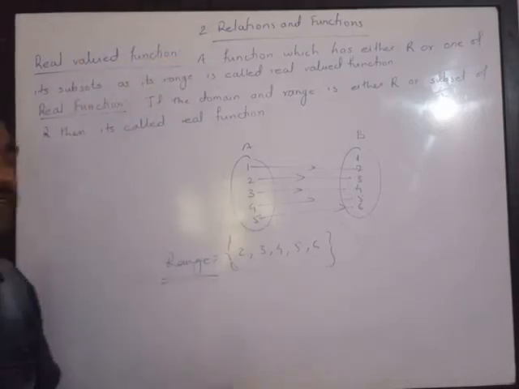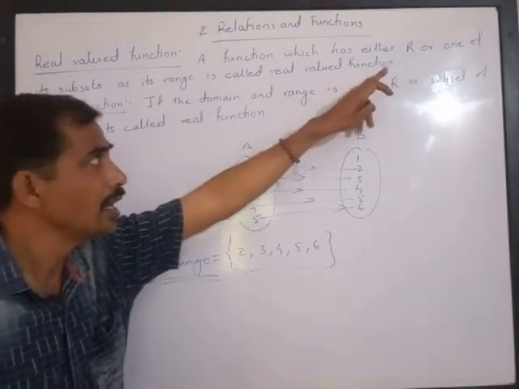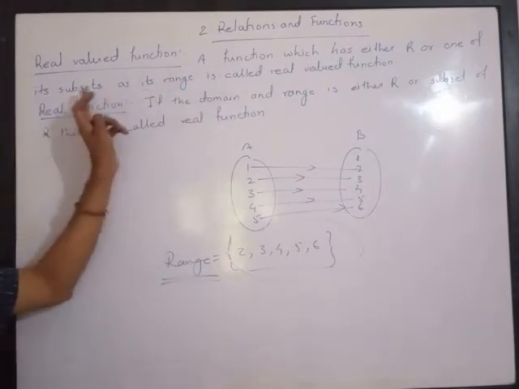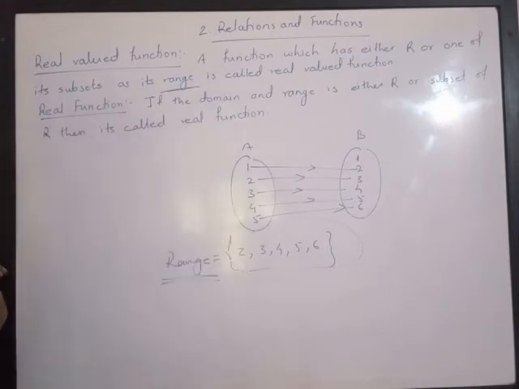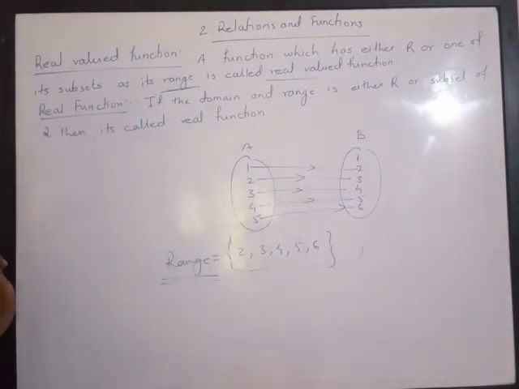Again, I am repeating the definition. A function which has either real numbers or one of its subsets, meaning a subset of real numbers, as its range, so that all the elements of the range must be real numbers, then we can call the function a real valued function. The next definition is real function.